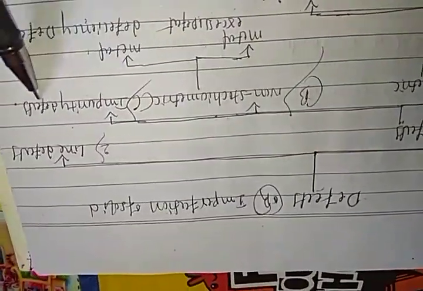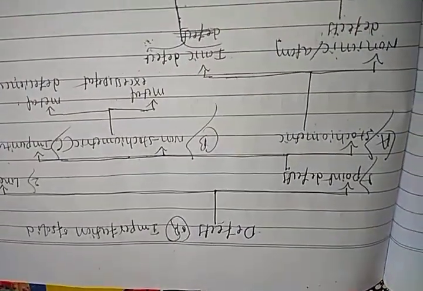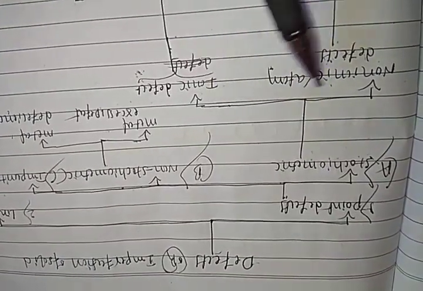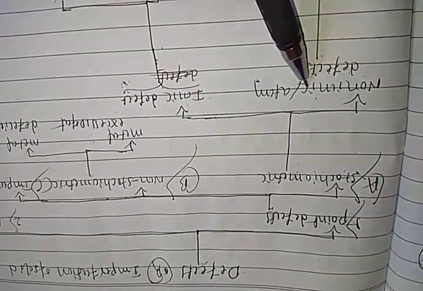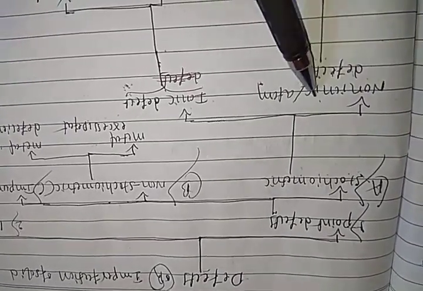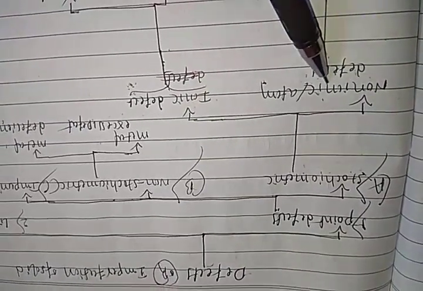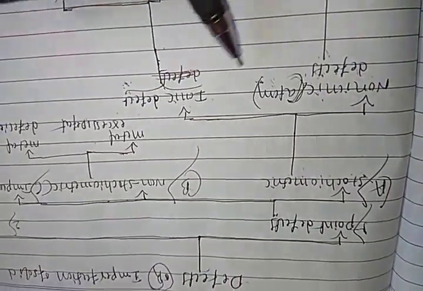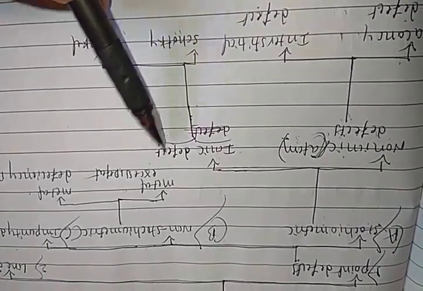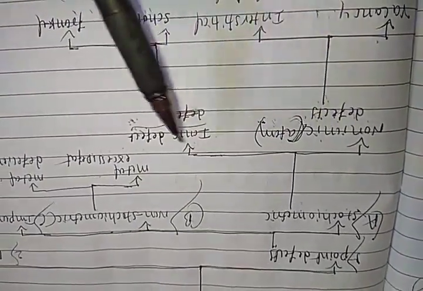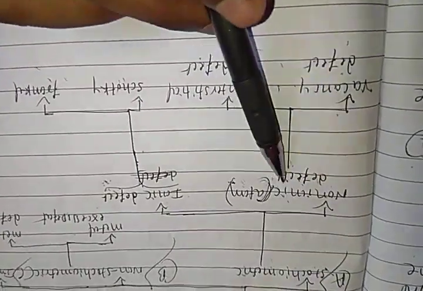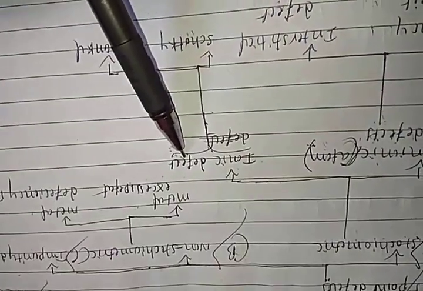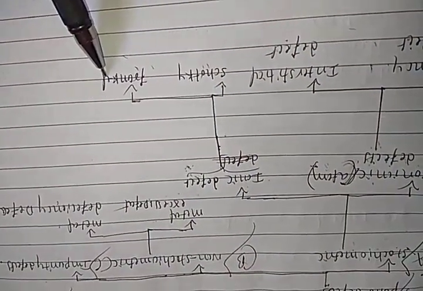impurity defects. Right, students. Stoichiometric defects are again classified into two types: non-ionic defects, where non-ionic means the atom, and ionic defects. Non-ionic defects are classified into two types: vacancy and interstitial defects. Ionic defects are classified into two types: Schottky and Frenkel defects. Right, students?